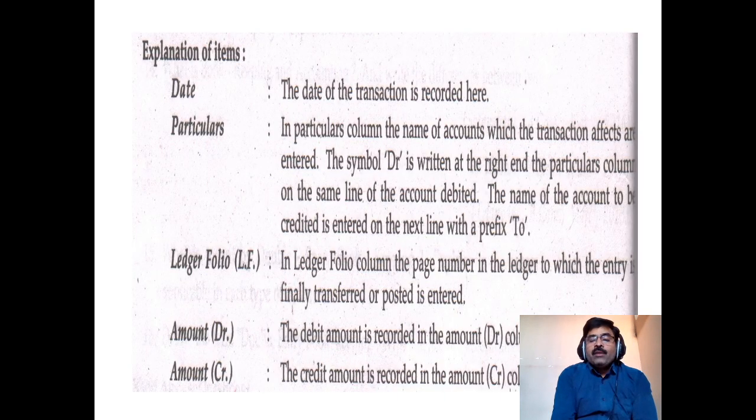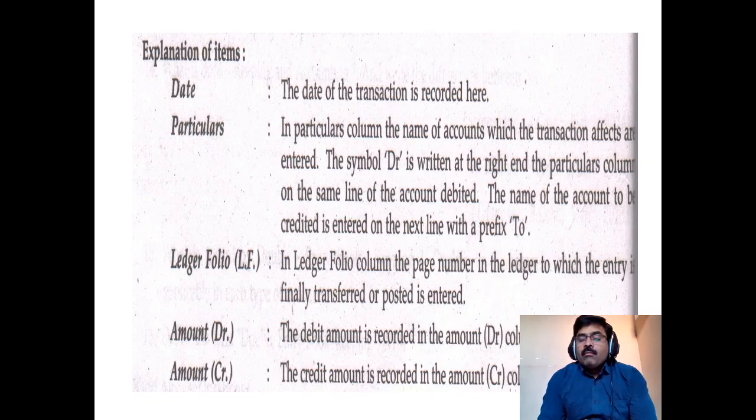Now we are going to see one by one explanations of the items or columns. First one is date. That is the date on which the transaction occurred or is recorded. So in this first column, the date column, we write the date. Next one, in particulars column, the name of the account which the transaction affects is entered.